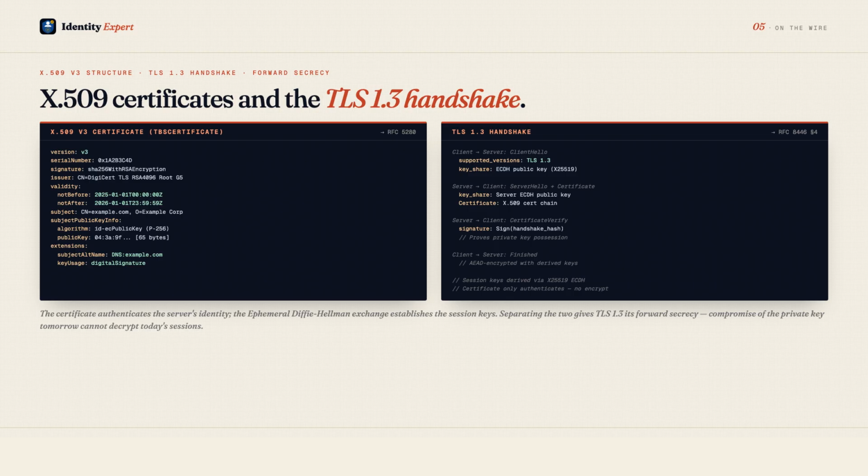The certificate only authenticates the server's identity. It does not directly encrypt the session. This separation, identity authentication via certificates, session encryption via key exchange, is what gives TLS its forward secrecy.